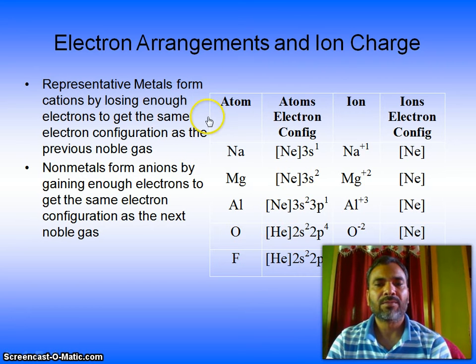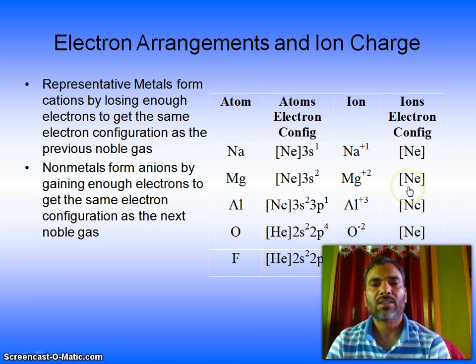Look here. Atom sodium loses electrons, so it will go near to the neon electronic configuration. So this is the 1 electron. If it loses it, then it becomes sodium plus, and it becomes like neon. Magnesium will lose 2 electrons, then it becomes like neon. Aluminium loses 3 electrons, then becomes like neon. Oxygen takes 2 electrons, then becomes like neon. Fluorine takes 1 electron, then becomes like neon.